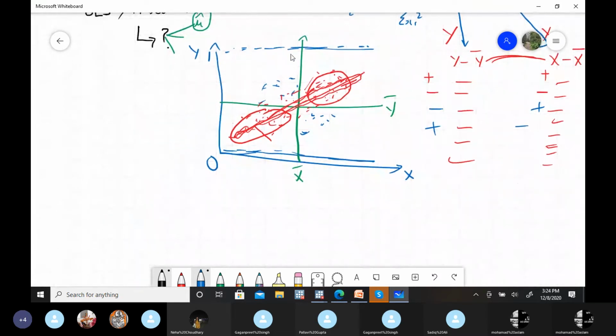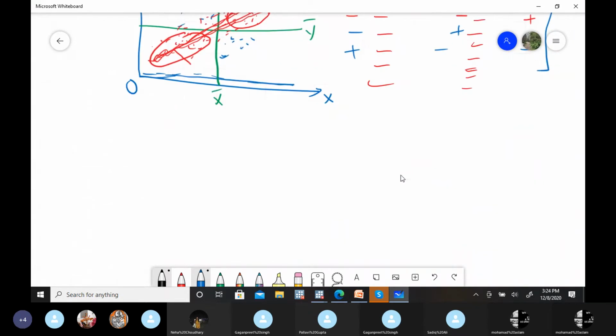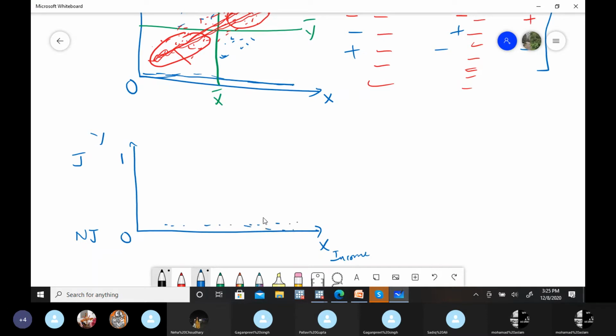The remaining values are from x, not from y. In this binomial graph, y has only two possible values, 1 or 0, so it depends upon x. Let's suppose the participant is joining the course or not joining the course, and x is my variable, income. Those who are not joining the course have some income levels, right? Similarly, those who are joining have some income levels, right?